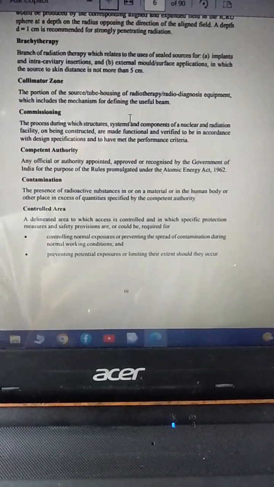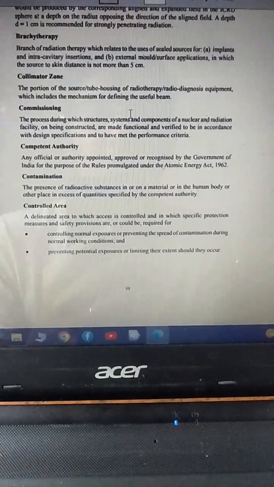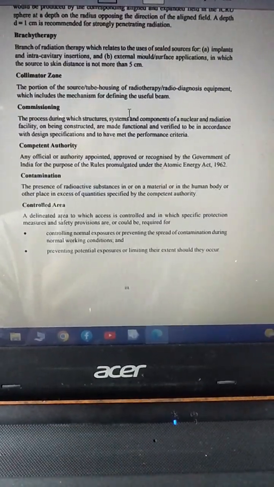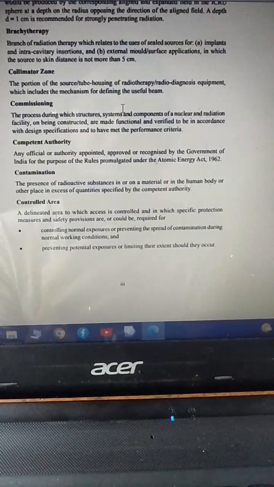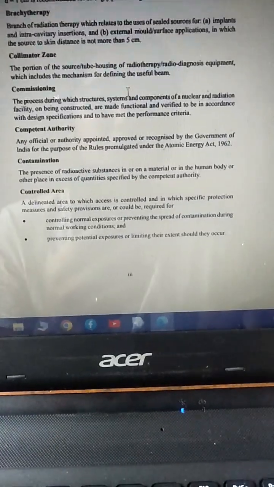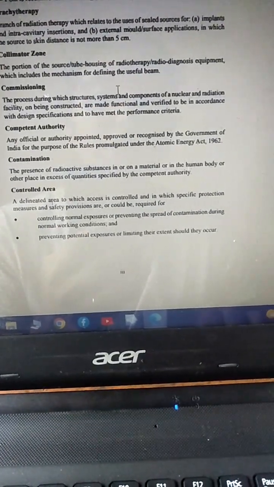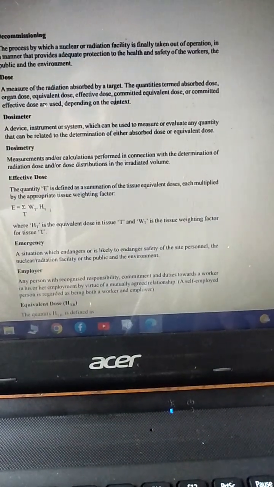And what is a controlled area? A controlled area is a delineated area to which access is controlled and in which specific protection measures and safety provisions are required for controlling normal exposure or preventing the spread of contamination during normal working conditions, and preventing potential exposure or limiting their extent. We also know decommissioning.